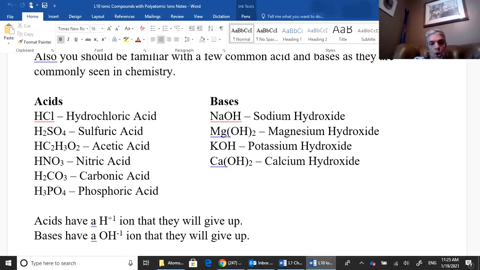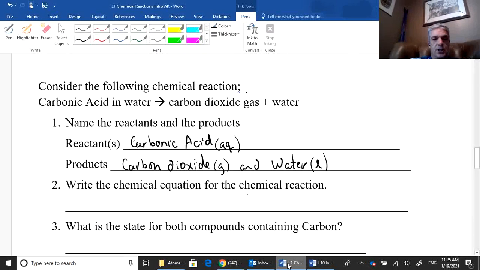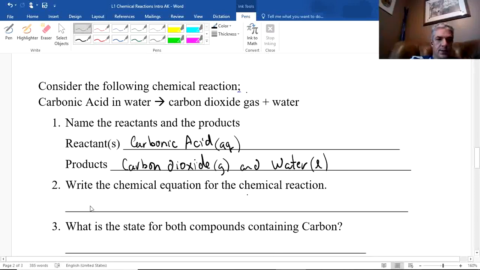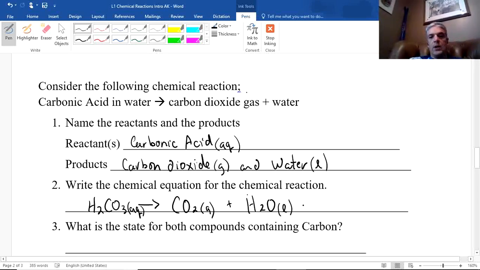So I just go back to my other thing here, and I'm going to say H2CO3. It's going to be H2CO3. And that is going to become carbon dioxide. Oh, by the way, that is aqueous. Don't forget your little aqueous symbols. CO2, which is going to be a gas, plus water. Well, what's water? H2O, and that is a liquid. So I've now written it as a chemical formula.